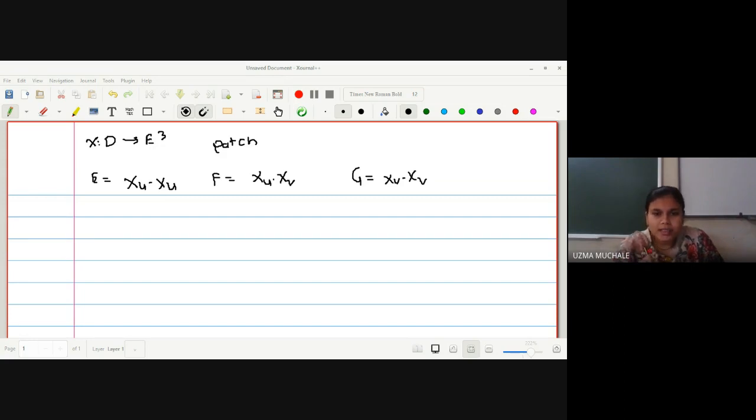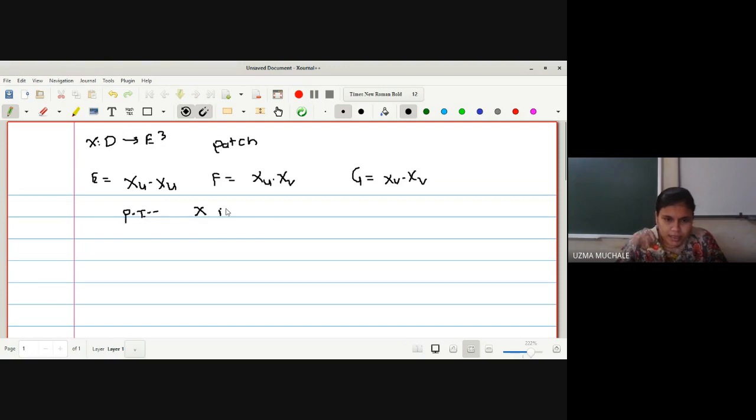Then prove that the mapping x is regular if and only if EG minus F square is not equal to 0.